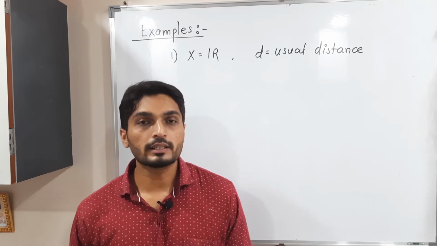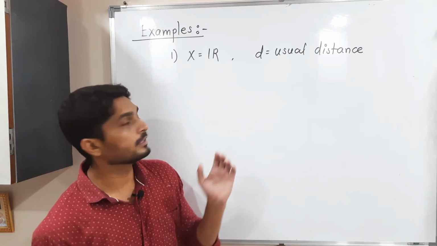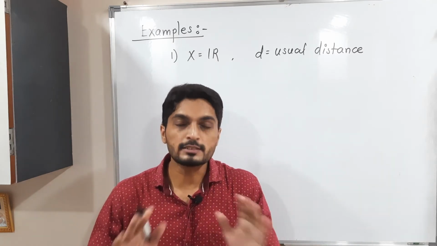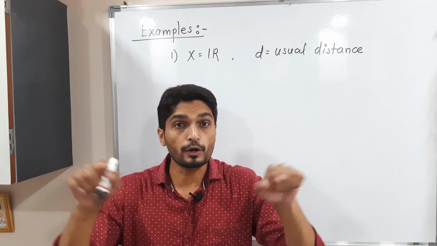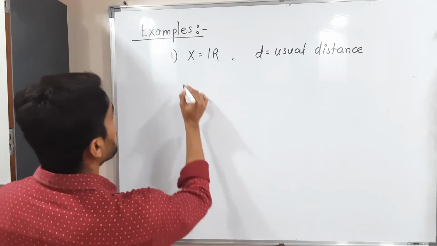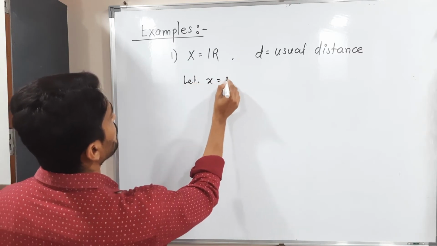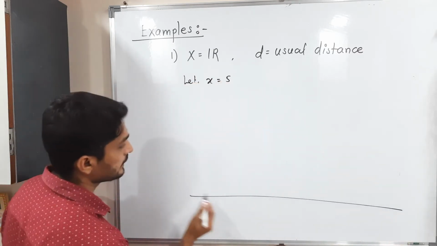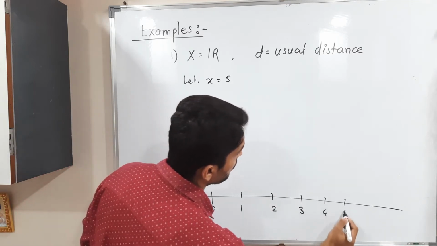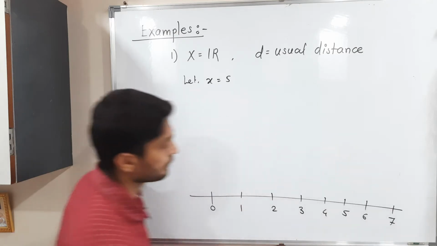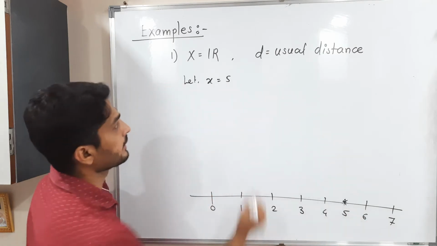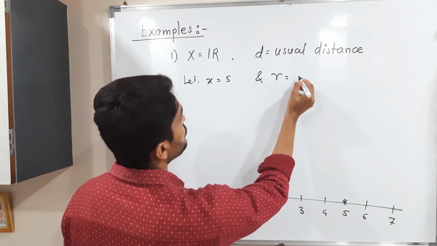Let us discuss one example. Here we consider X to be the set of real numbers, and d is the usual metric. Usual metric means we use the modulus. You remember that d(x, y) is equal to |x minus y|. Let me select the point x equal to 5. I will draw a diagram like this. Suppose 0, 1, 2, 3, 4, 5, 6 and 7 on the real line. x is equal to 5, so this point we have selected, and I am choosing a radius r equal to 2.